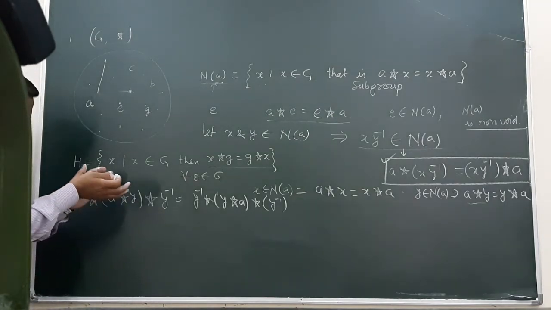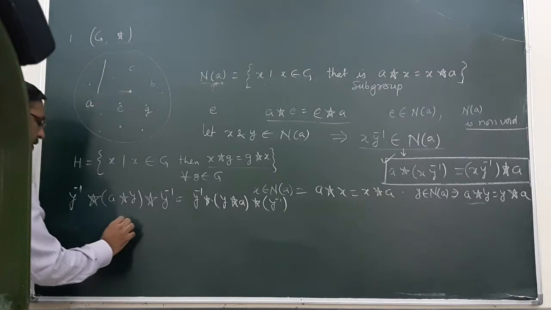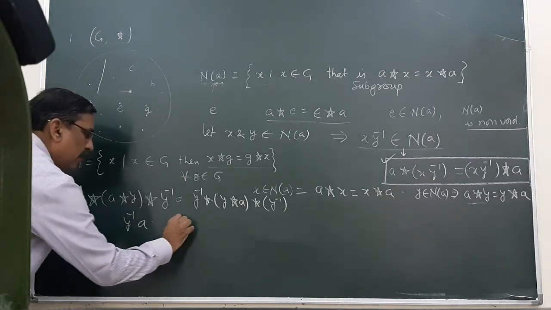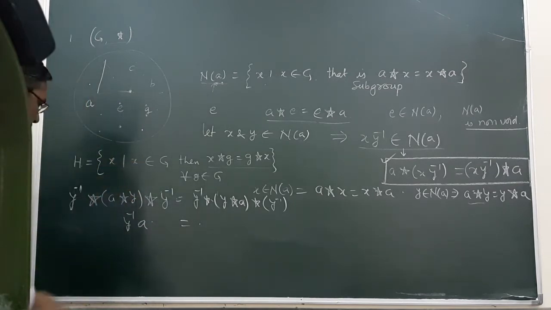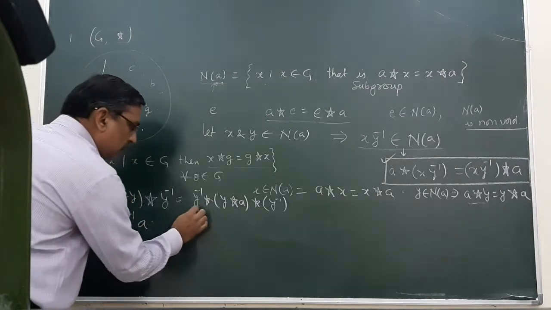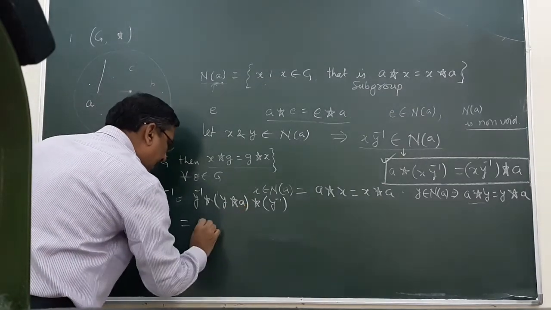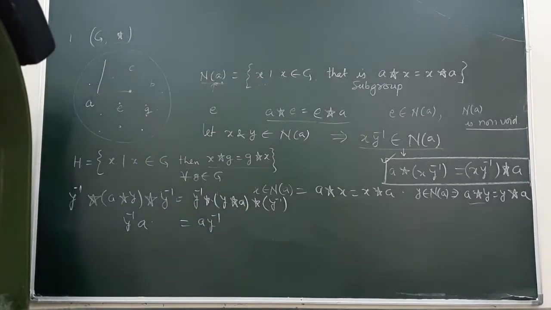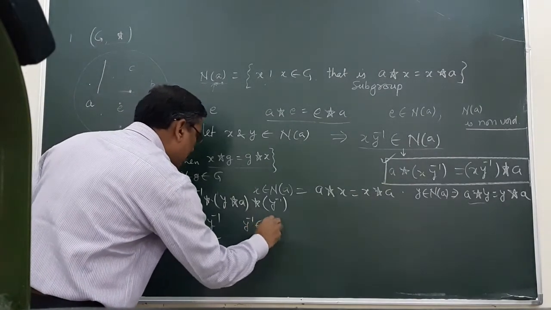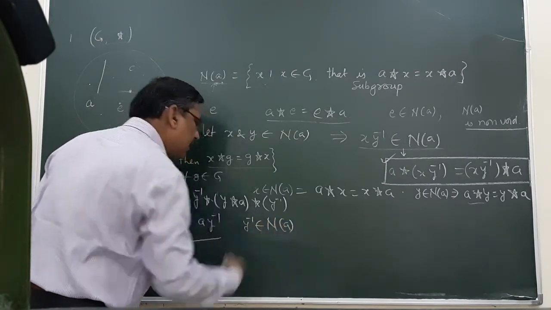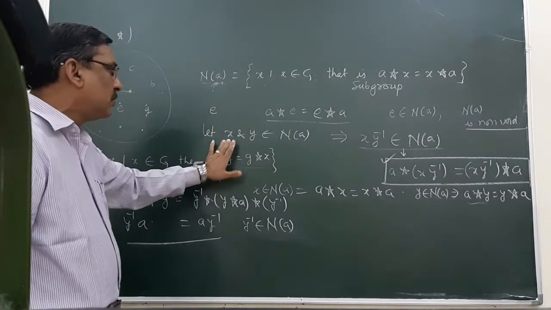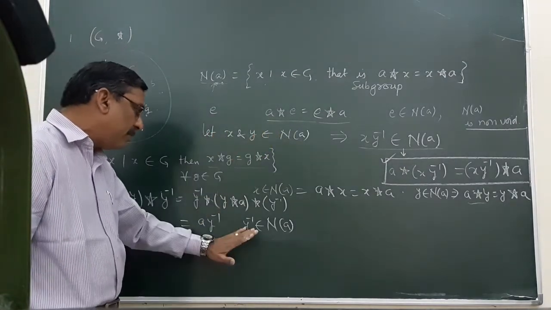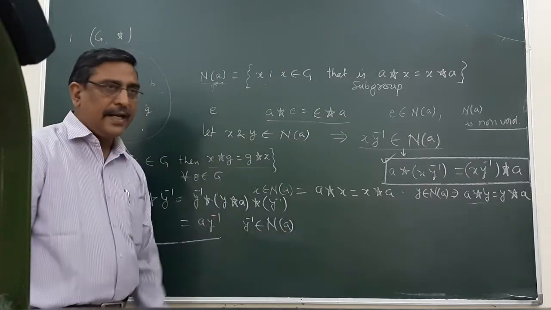And I am writing straightforward the result. Y inverse A will be equal to, by associative property, identity, etc. We can use all of them. Y inverse A is equal to, this is your identity, AY inverse. And this result shows that Y inverse belongs to Na. We are able to prove X belongs to Na, Y belongs to Na, and we prove that Y inverse belongs to Na.